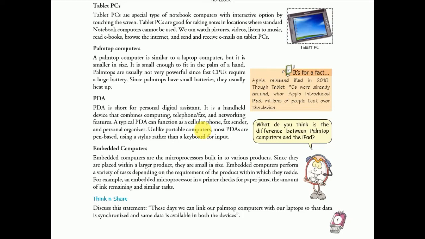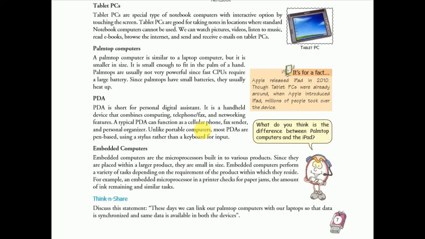The pen is electronic. When you write on a sheet, it will directly connect with the PDA, personal digital assistants. Next one is embedded computers. Embedded computers are microprocessors built into various products. Since they are collapsed within a large product, they are small in size. Embedded computers perform a variety of tasks depending on the requirement of the product within which they reside.